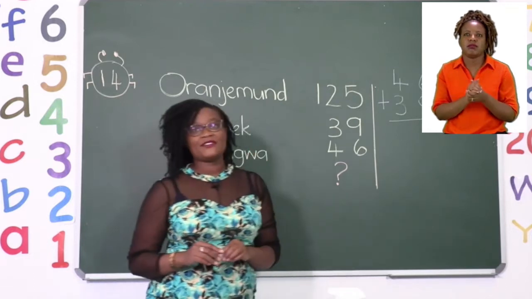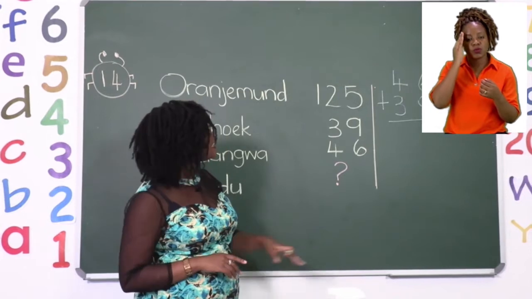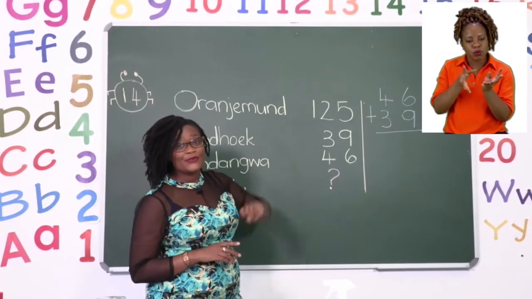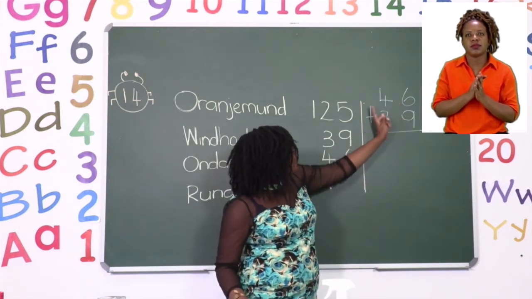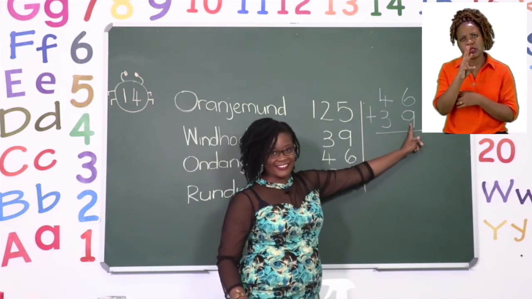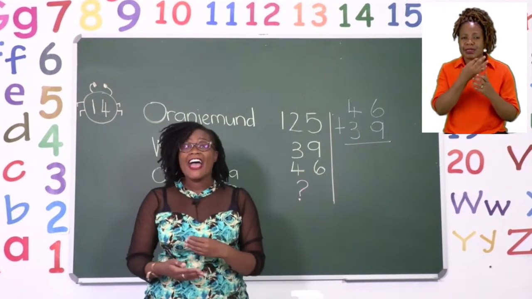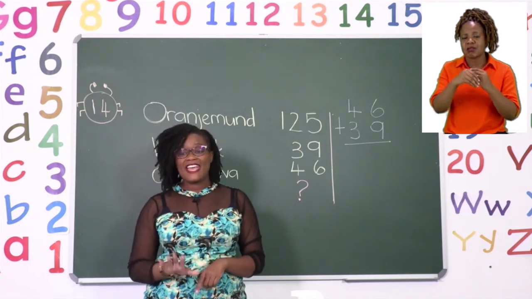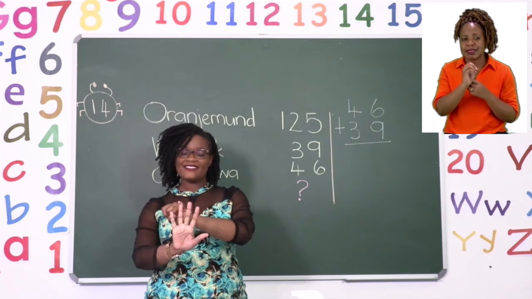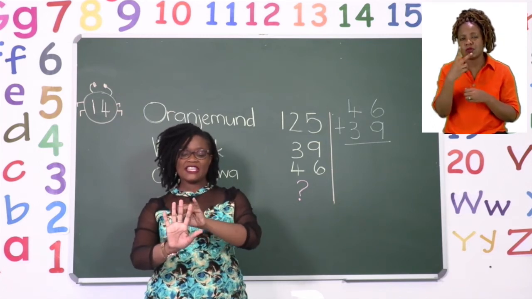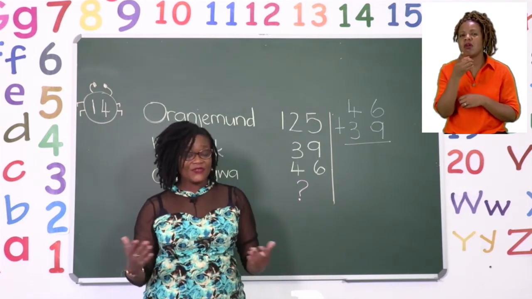Now, we have to add to find out how many got off the plane so that we can use the total for our next step. So we are going to say 6 plus 9. And let's use our fingers. We already have 9, so we are going to add on 6. So we say, here's our 6, 10, 11, 12, 13, 14, 15. So our answer is 15.